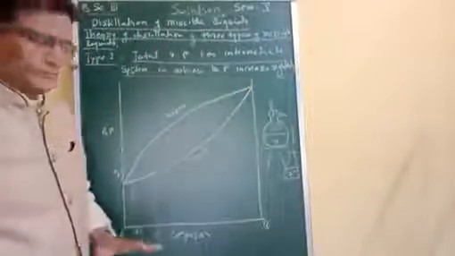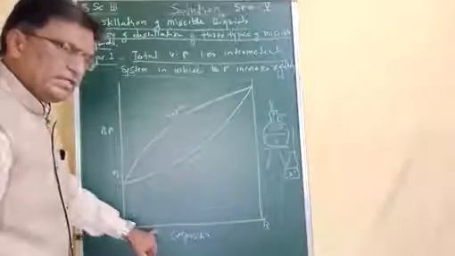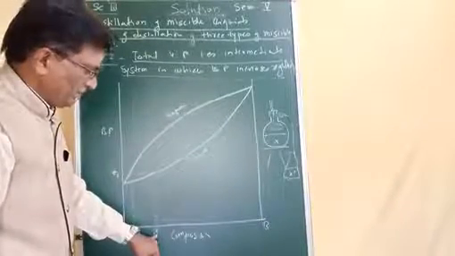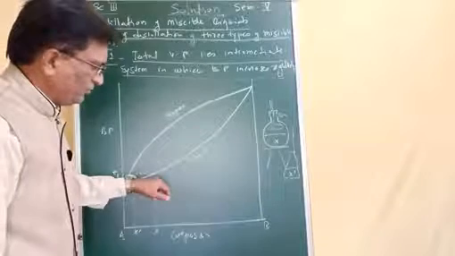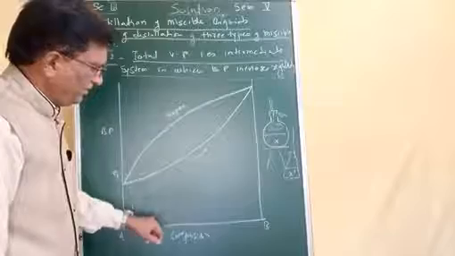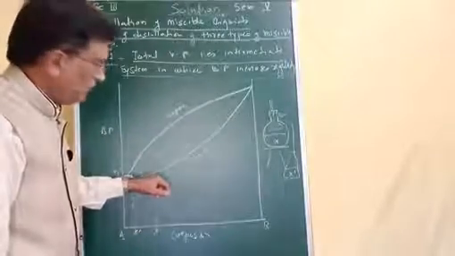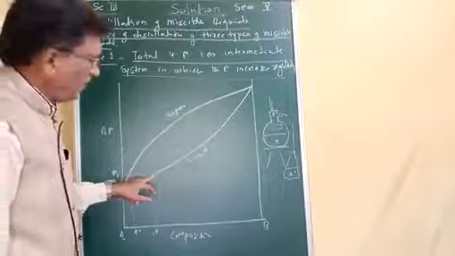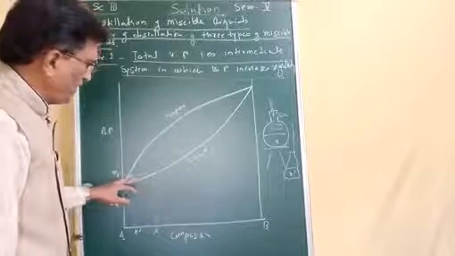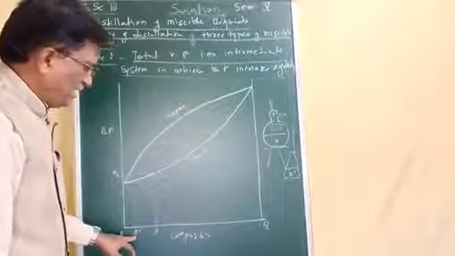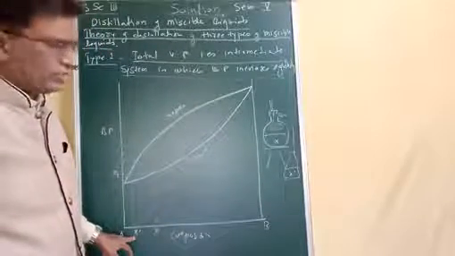This is the theory. If we consider any composition X of these two liquids, and if we heat this composition in a simple distillation flask, then temperature rises up. At this particular temperature, liquid will start boiling, and vapor coming off will have this composition, and if we condense these vapors, then condensate will have this composition X dash.